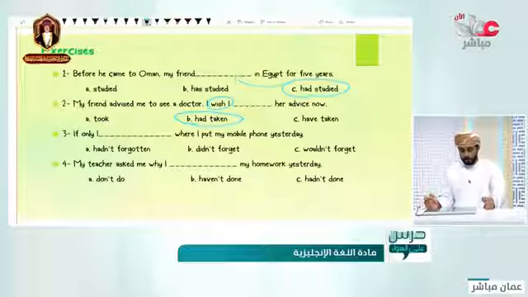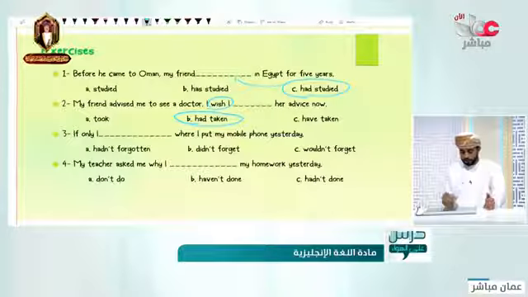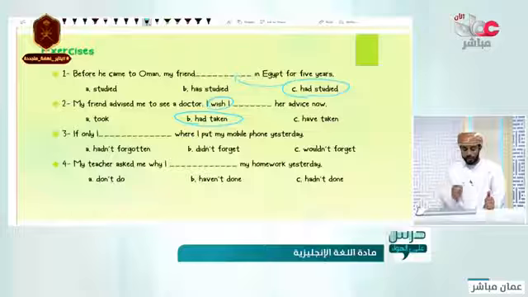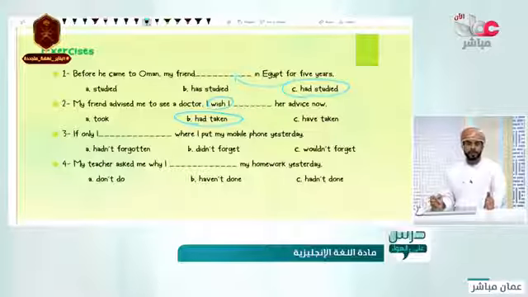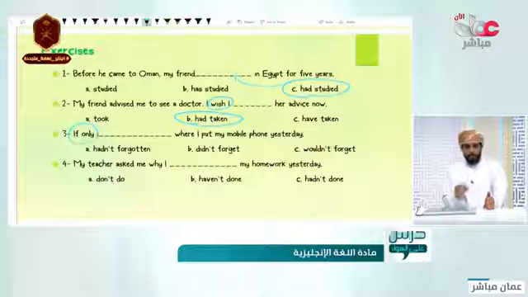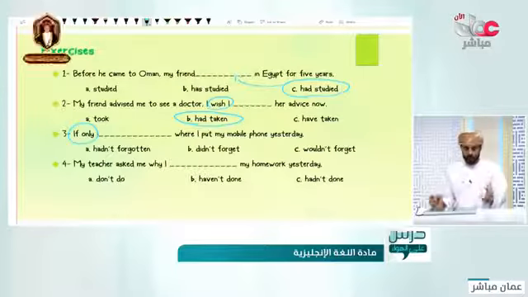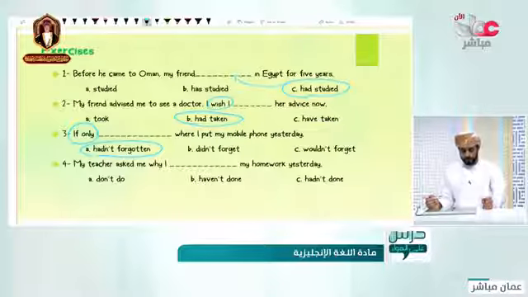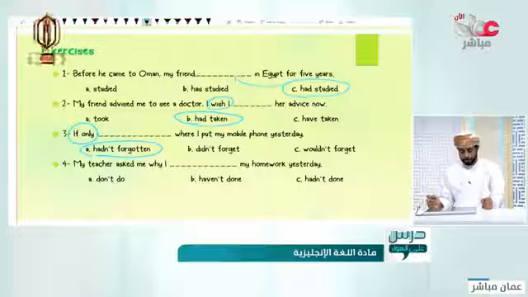Three, read it. If only I bought my mobile phone yesterday. If only I hadn't forgotten, I didn't forget, I wouldn't forget. Which one is the correct one? I hadn't forgotten. Why is that? Because of the words if only. If only shows that there's a regret, so I hadn't forgotten my whatever there. Good.